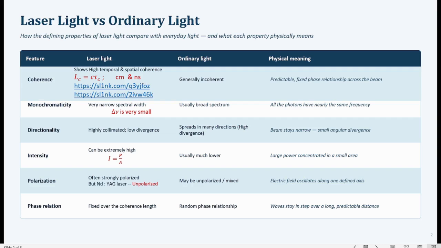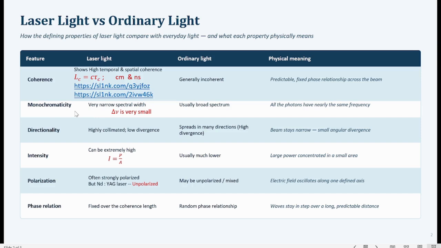Ordinary light is generally incoherent, and there is no coherence between the different waves of ordinary light. Now the meaning of coherence is the existence of a fixed phase relationship between different waves of the beam, and the phase can be predicted for the laser light.